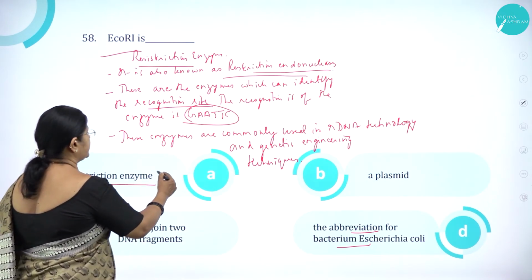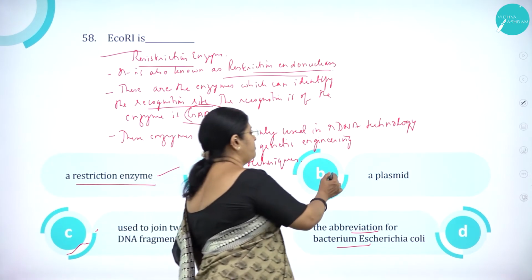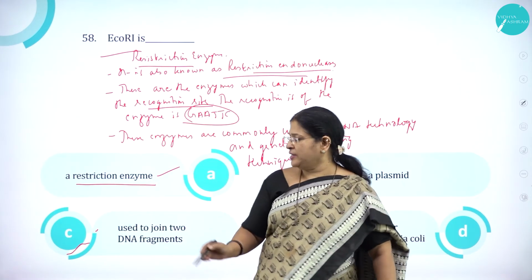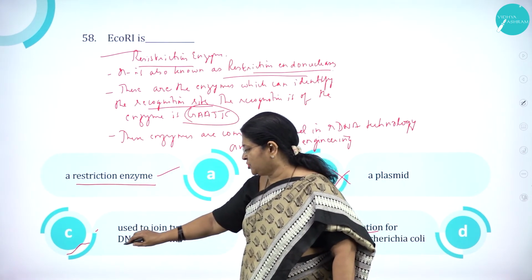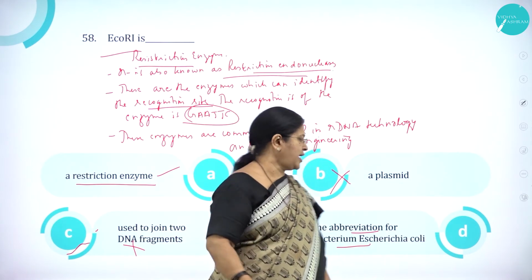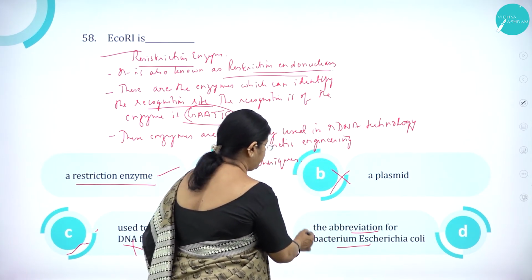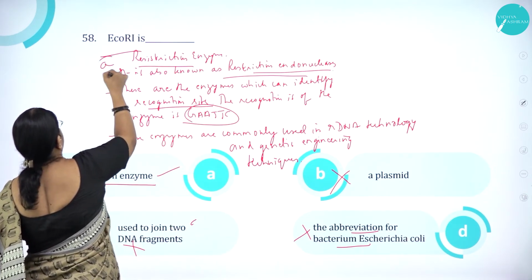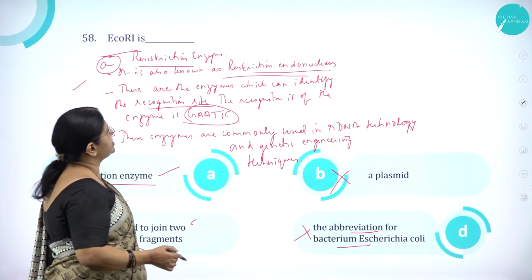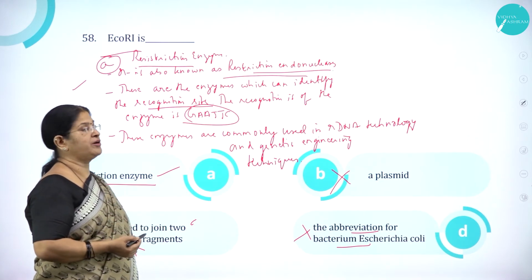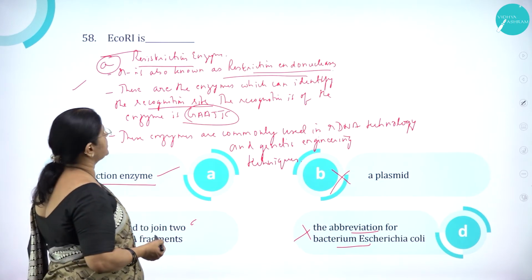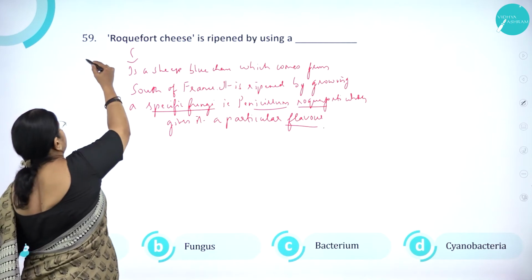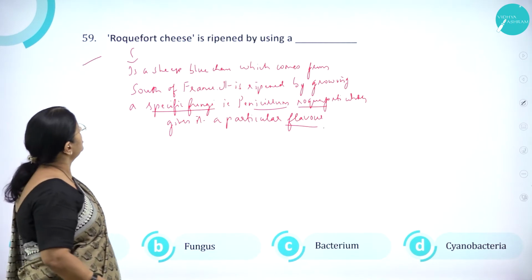A, restriction enzyme, correct. B, a plasmid, is wrong. And C, used to join the two DNA fragments, wrong. And option D, the abbreviation for bacterium E. coli, is wrong. So option A is correct. So EcoRI is a restriction enzyme which is also called as what? Restriction endonucleases.